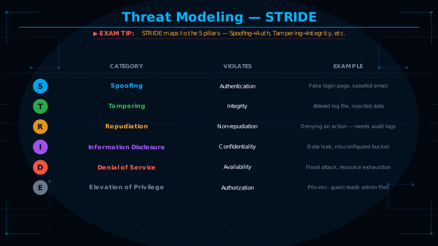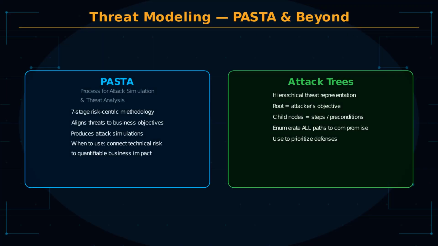A regular user escalating to admin, a guest account reading sensitive files. STRIDE is used to evaluate each component of a system and ask what could go wrong here and which threat category does it fall into. Beyond STRIDE, the exam may reference two other models.